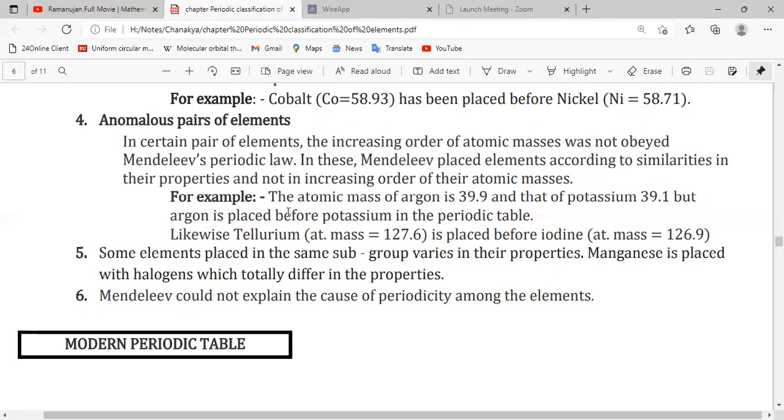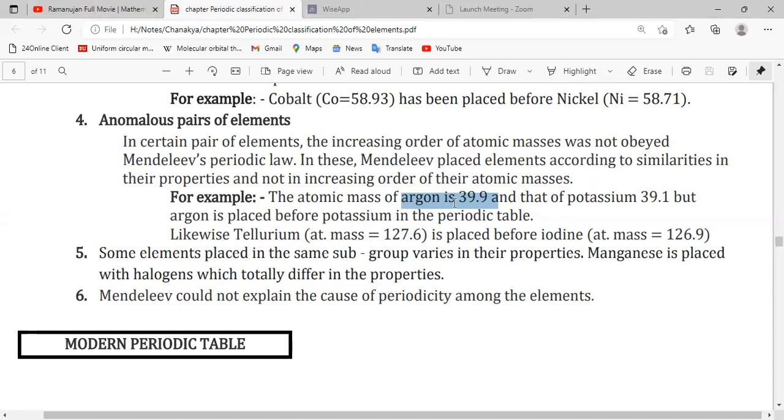So he didn't make a mistake, he placed them rightly in terms of properties, but atomic mass order was not obeyed. For example, the atomic mass of argon is 39.9 and potassium is 39.1. So argon is placed before potassium.